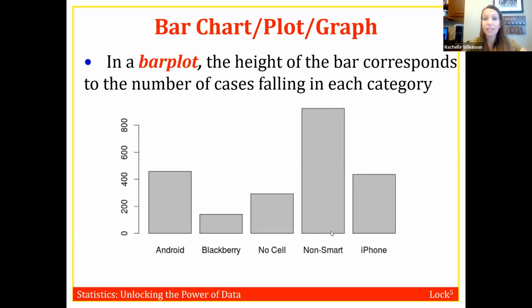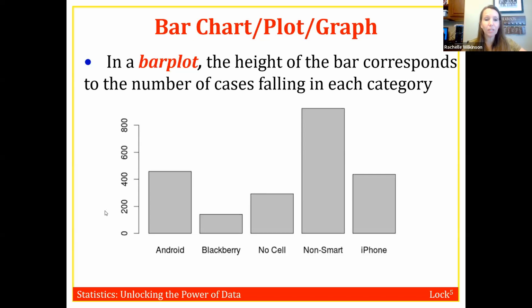We can see how they relate to each other. Non-smartphones was actually approximately twice as much, based on the relative size of those bars, as iPhones, or twice as much as Androids. If you look really close, you can see that Android is slightly more than the iPhone. So this is the type of information that we can get from a bar chart.